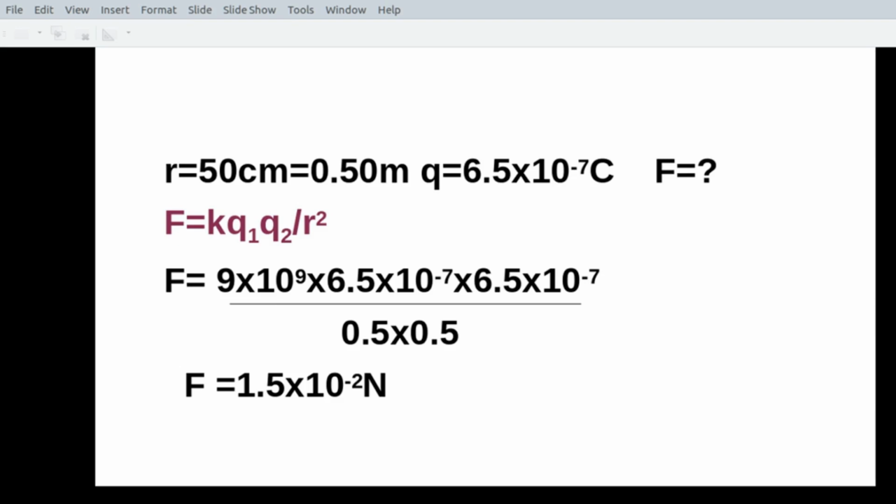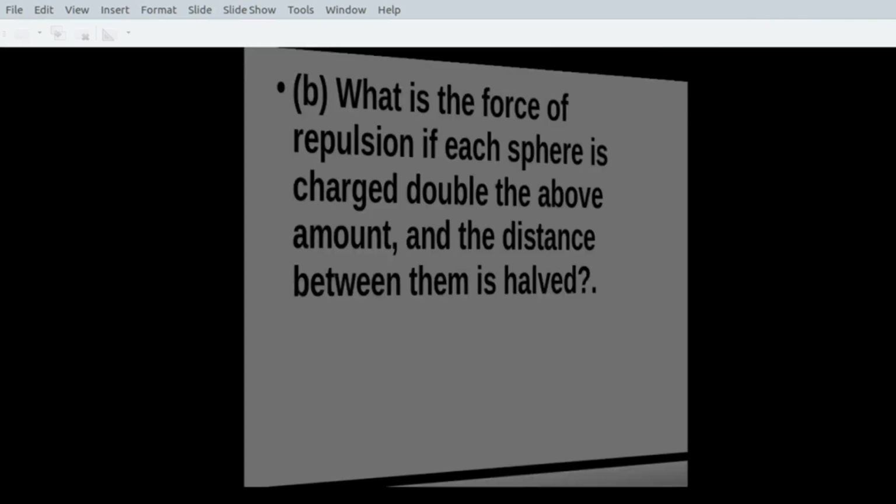The formula for F is K Q1 Q2 divided by R square. In this case, Q1 and Q2 are both equal. You can consider it as Q. K Q square by R square. Substitute 9 into 10 raised to 9 into 6.5 into 10 raised to minus 7 into 6.5 into 10 raised to minus 7 divided by 0.5 into 0.5, which will give you 1.5 into 10 raised to minus 2 Newton. Okay. Now, coming to the second part of the question.